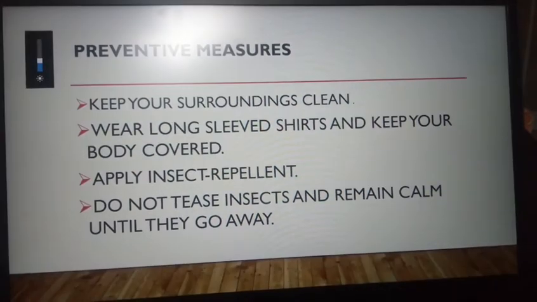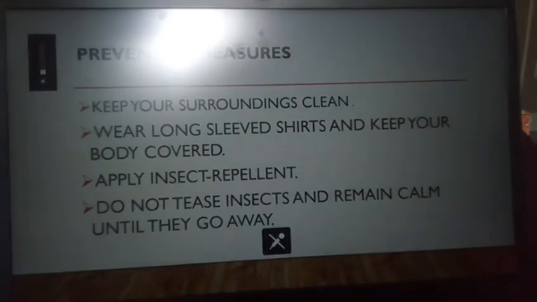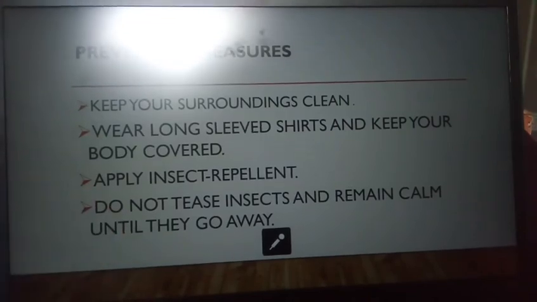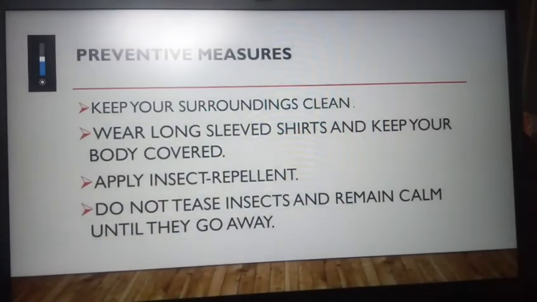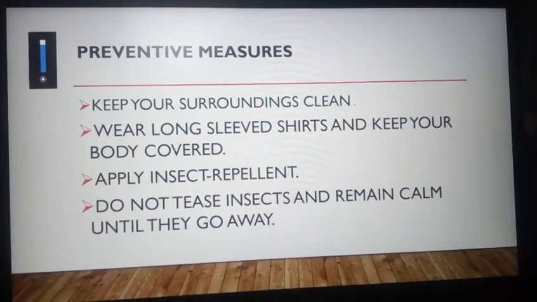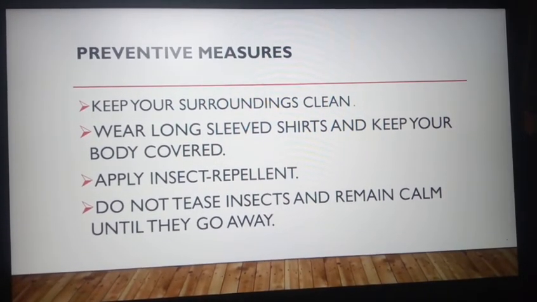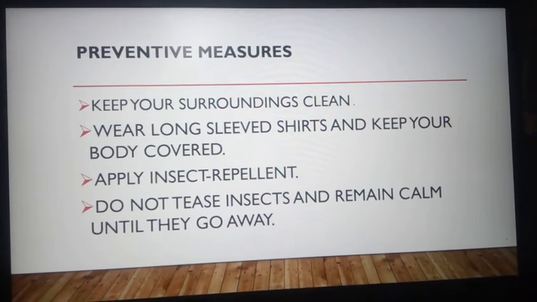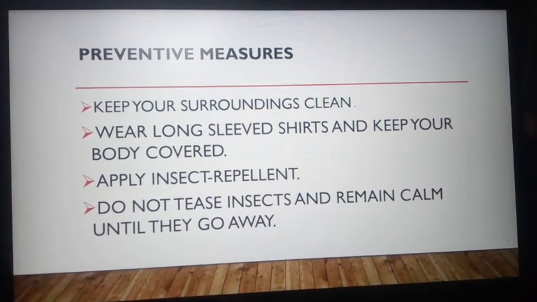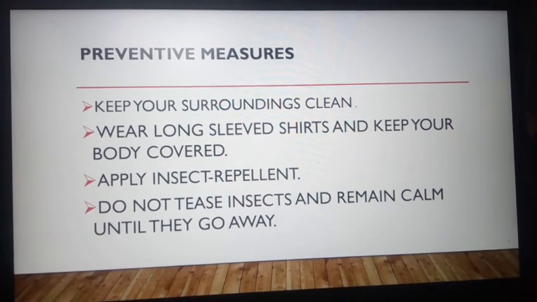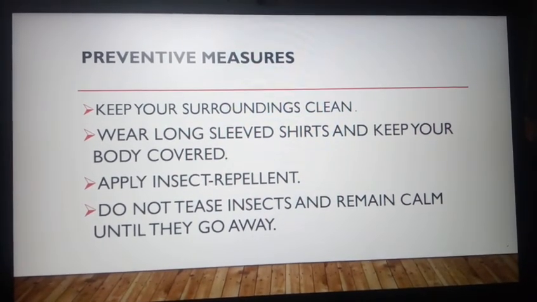One more thing: at night when we go to sleep, we can use a net. It will save us from insects like mosquitoes, flies, and others present in our environment.